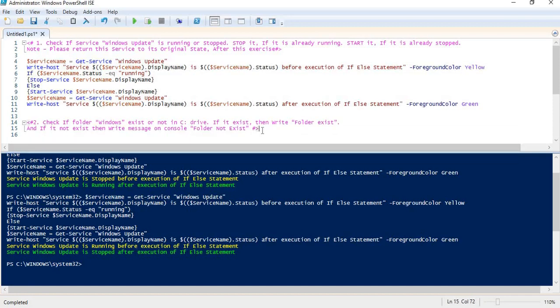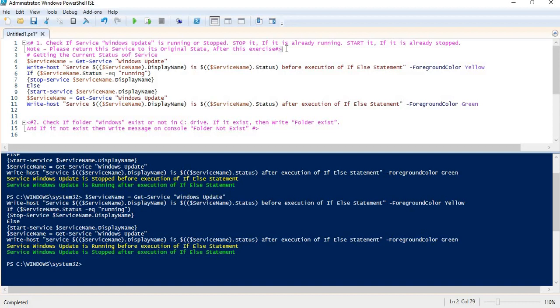So now we will move to the next exercise, but please make sure that you furnish the code with comments properly. That is the best practice for writing a script. So always at every step write a comment. Like here I can write "getting the current status of service", right?